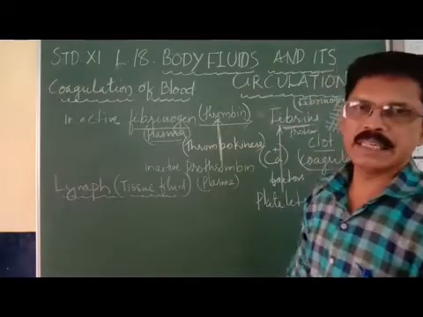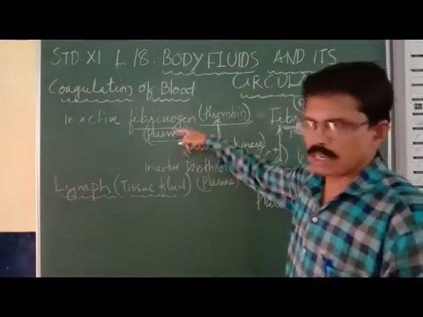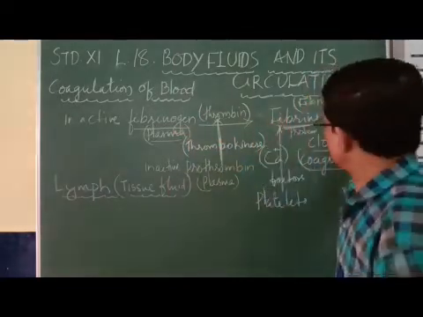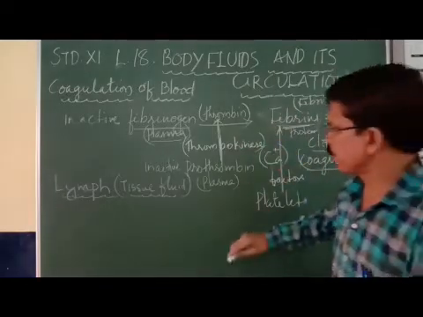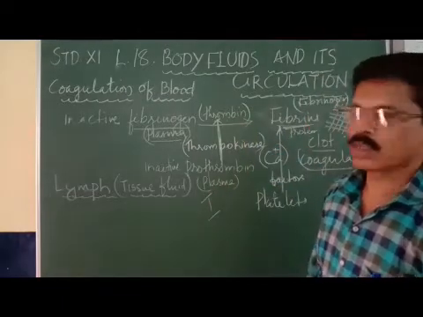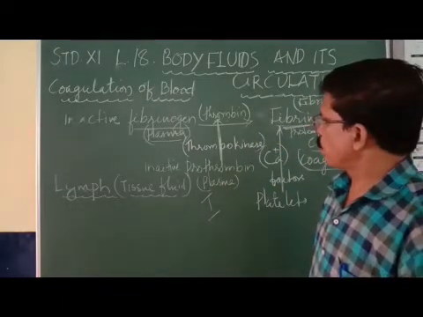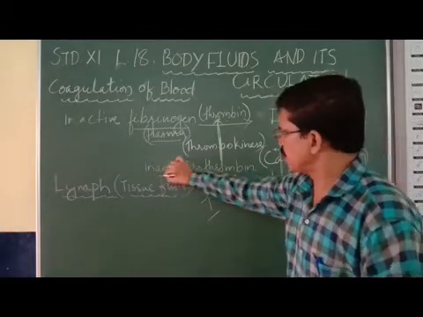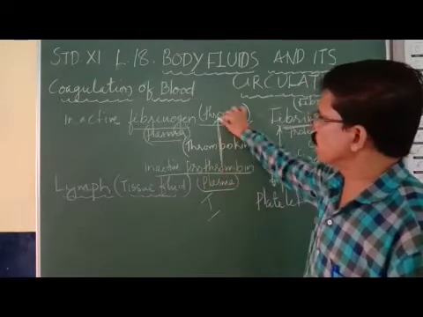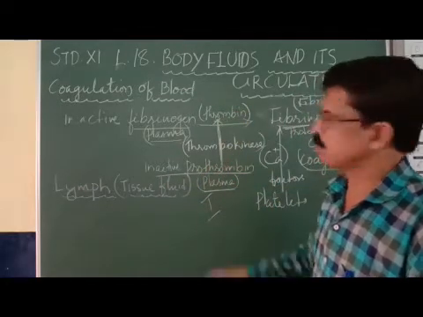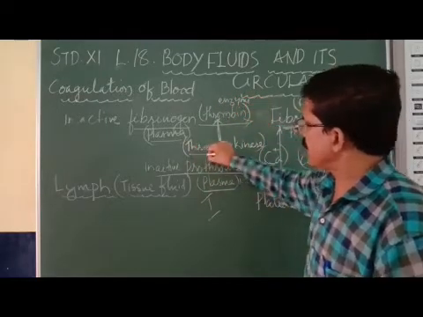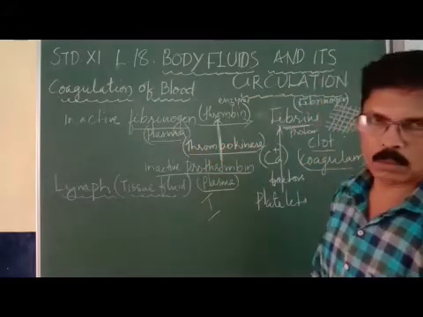Two things are required to convert this fibrinogen in the plasma into a fibrin mesh or clot. The first is the enzyme thrombin. This enzyme thrombin is formed from inactive prothrombin in the plasma. Inactive prothrombin is converted to active thrombin by another enzyme called thrombokinase.